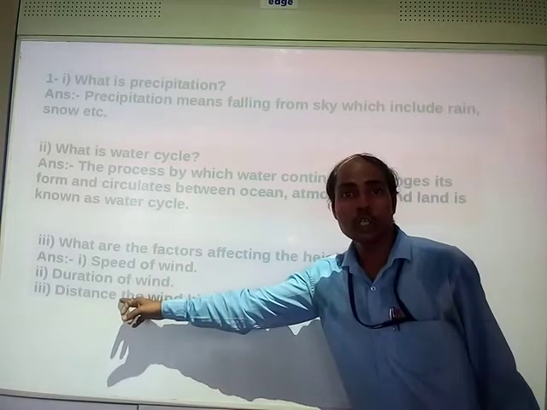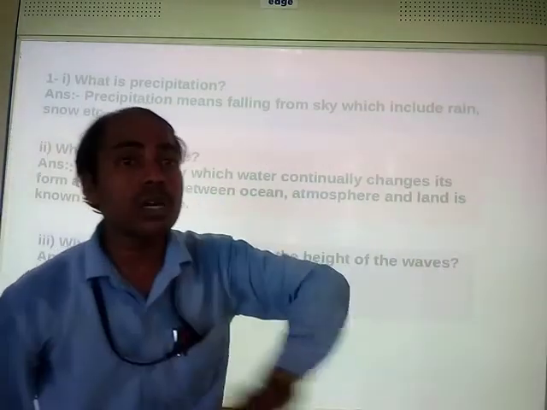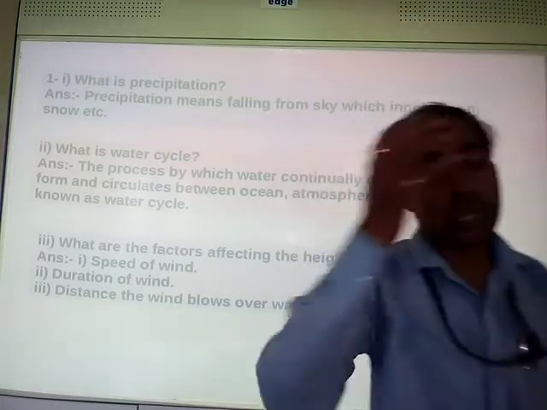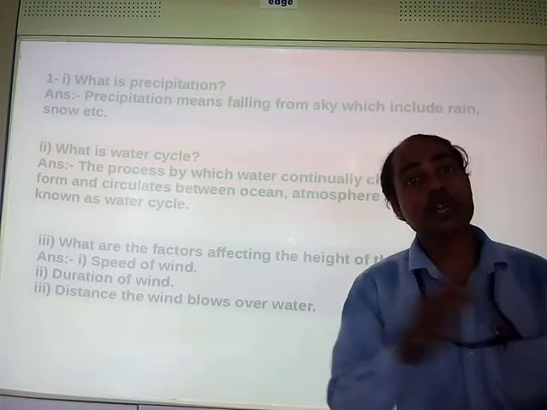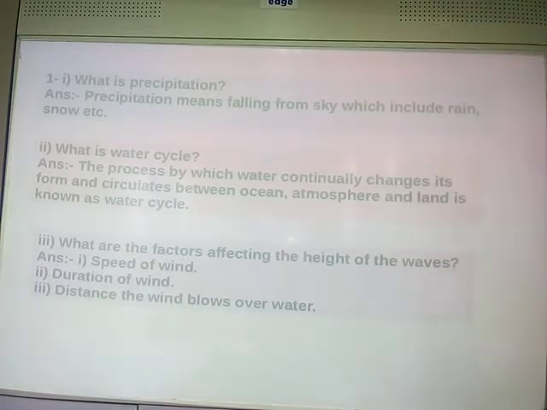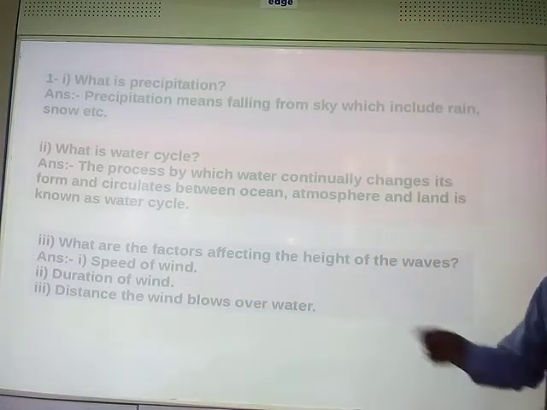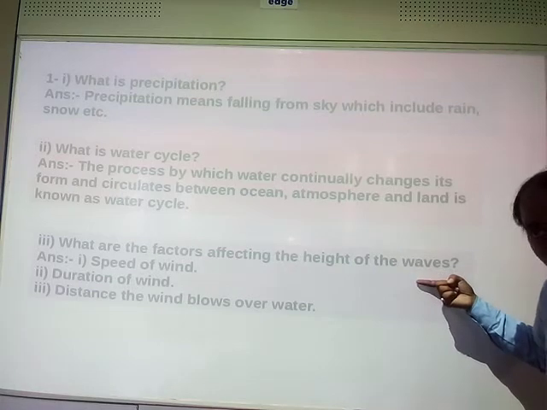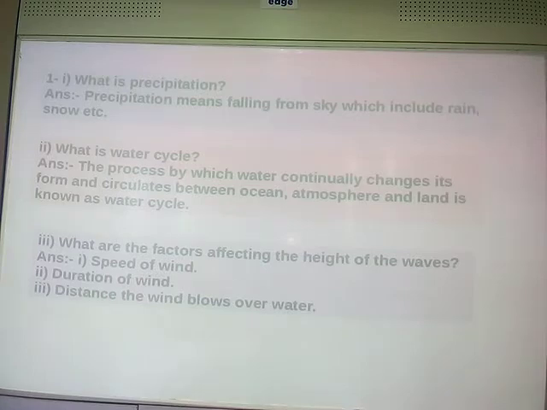Moreover, the distance the wind blows over water. The more distance the air flows over the water, the more waves are caused in that region, right? So these are the factors that affect the height of the waves: speed of the wind, duration of the wind and distance the wind blows over water. Clear? Yes.